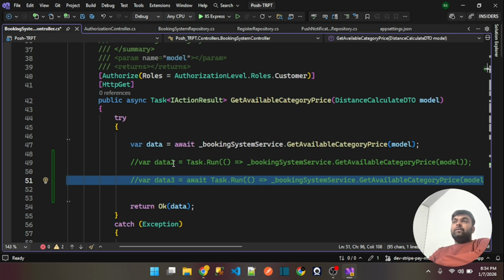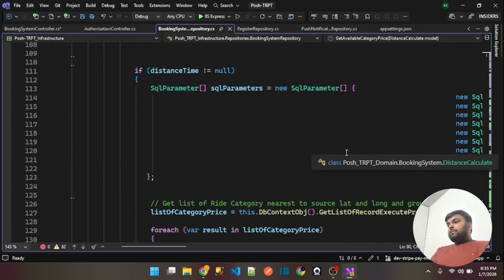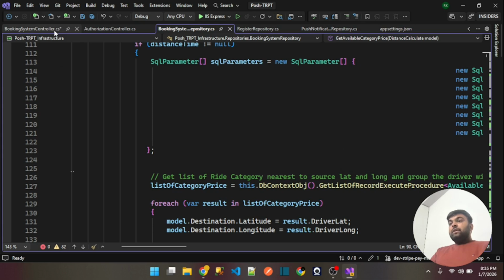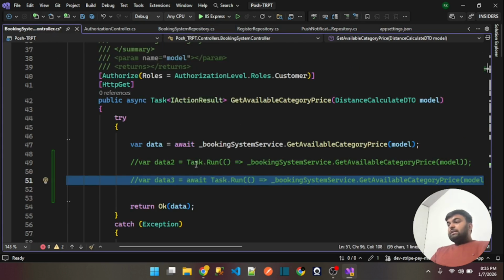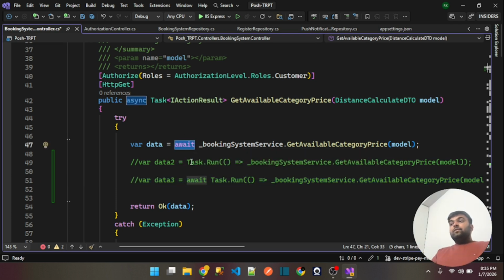Whenever we work with database related things, like when we are doing some database related operations, we can't afford to run this service on a separate thread. We don't know how much time the CRUD operations will take at the database level. So this is why we should use the await keyword instead of Task.Run.